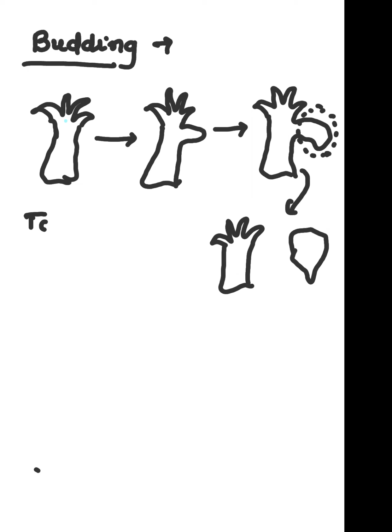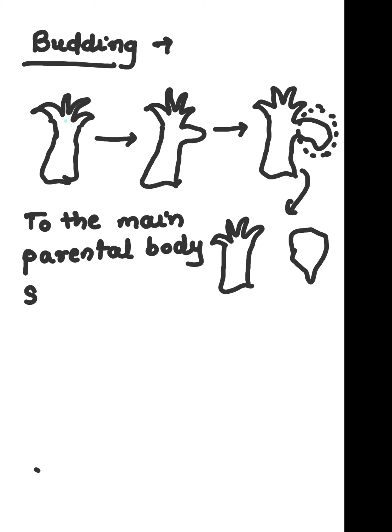So to the main parental body, a small outgrowth comes.